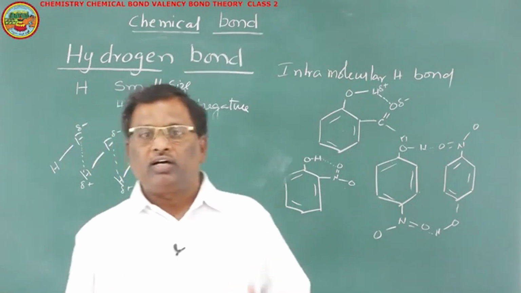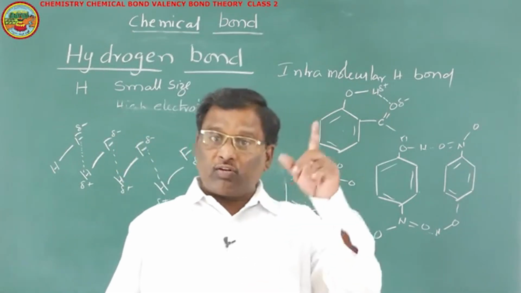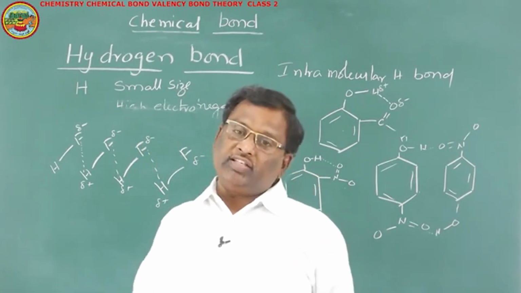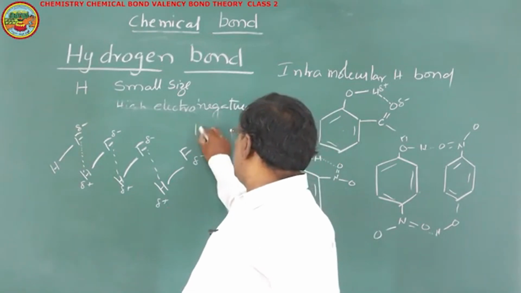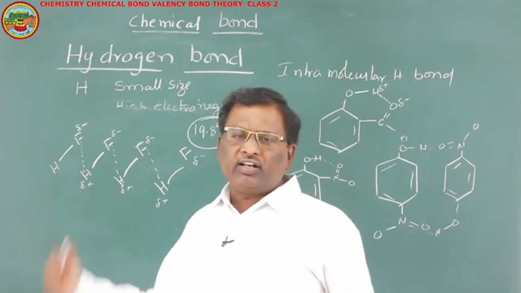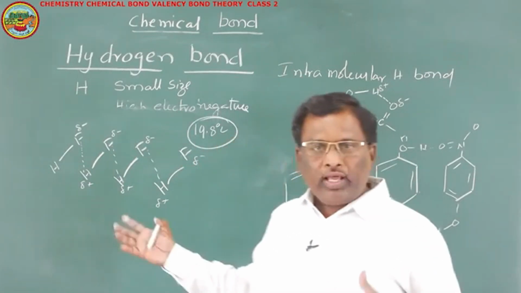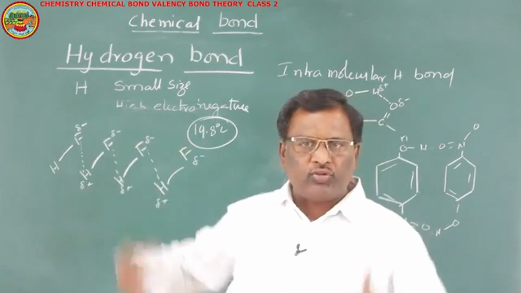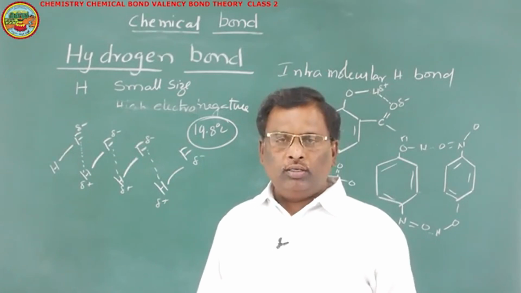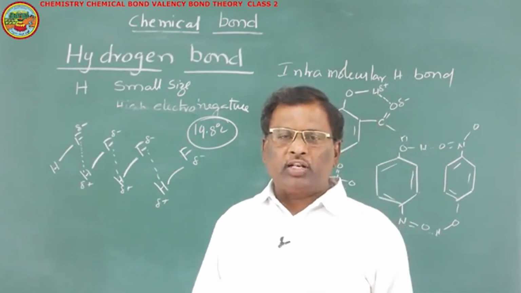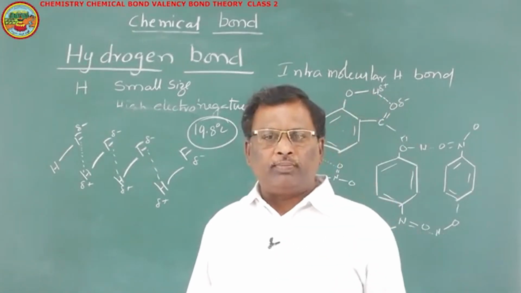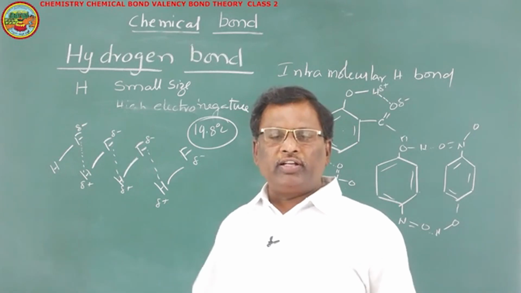These hydrogen bonds are stronger than the hydrogen bonds that were present in H2O. But H2O boiling point is 100, whereas the HF boiling point is less than 20 degrees. It is only 19.8 degrees centigrade. This is an interesting question. Because in the case of H2O and H2S, we claimed that the boiling point of H2O is more because of the intermolecular hydrogen bond. Here in HF, we have stronger intermolecular hydrogen bonds, but still its boiling point is 19.8.